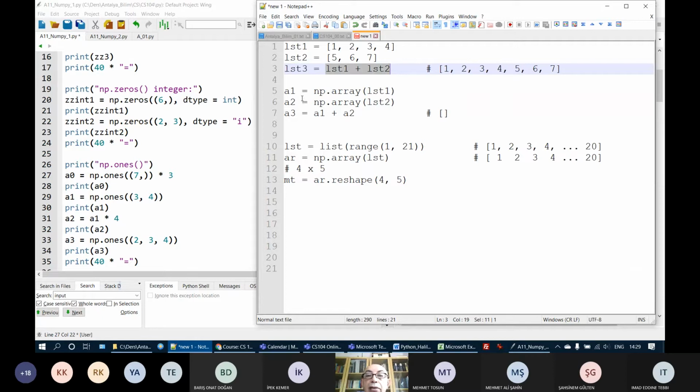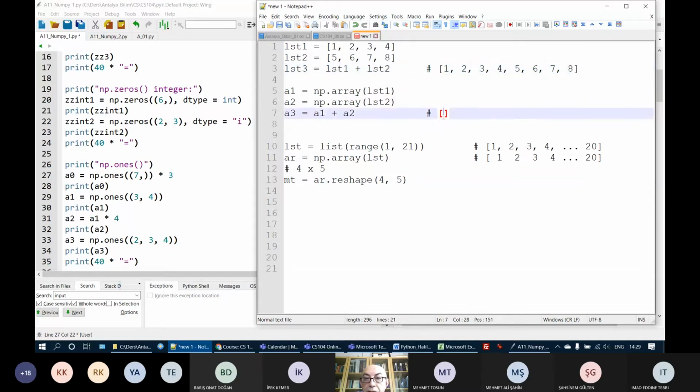But in NumPy arrays, when we do plus, it doesn't create a new array which contains that many elements. Instead, let's assume that there's also 8 here, comma 8, comma 8.